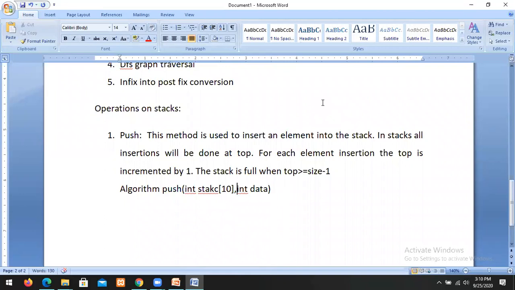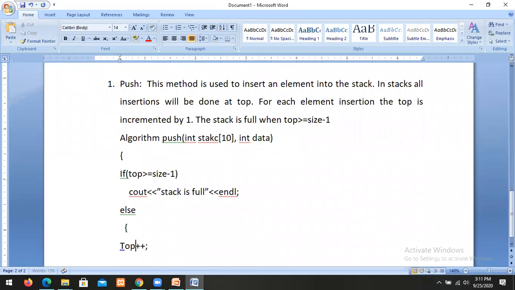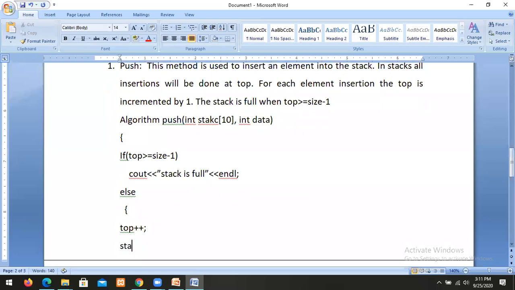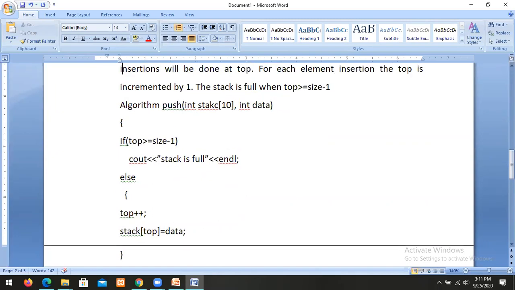Let us assume push means to insert an element into the stack.